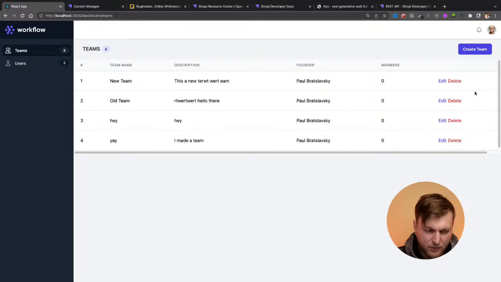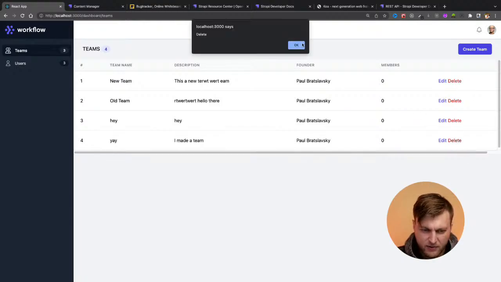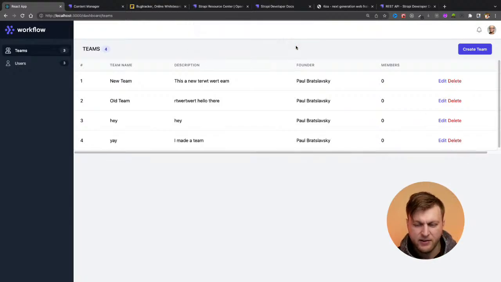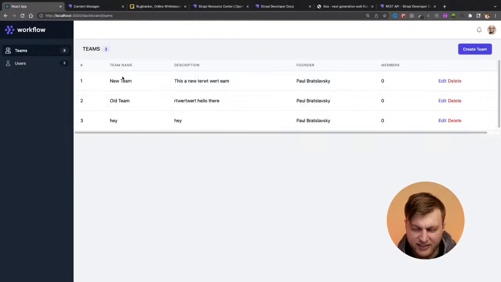So again, check this out. I'm going to do here, delete. Okay. So if I refresh, we should have 3 items, because the delete functionality works. But what's not working is that we're not telling the application to refresh and refetch data that exists.